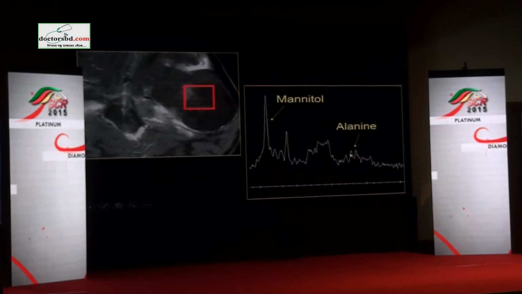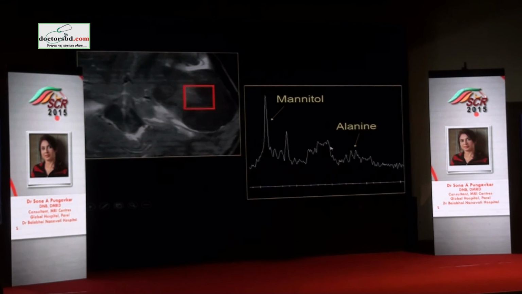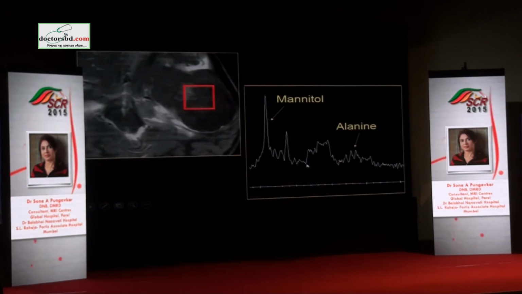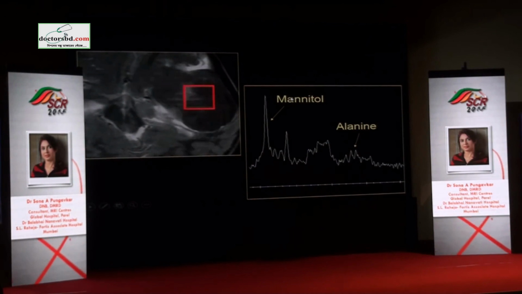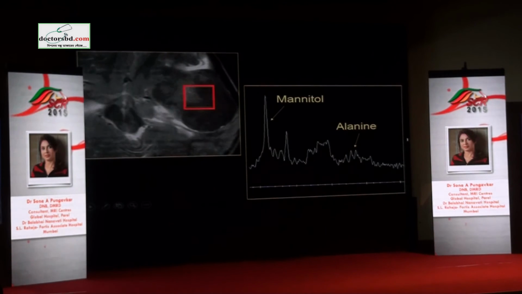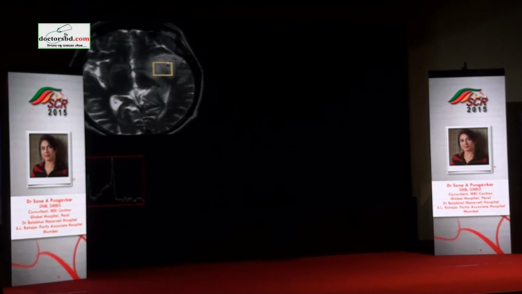You see here 1, 2, and 3. Here again, NAA is completely absent. That means you're looking at a non-neuronal lesion. Choline is high, but again no creatine. And mannitol was given to control as part of treatment protocol for the seizures. So this was a meningioma spectrum. Again, single diagnosis, no differential, and that's what it turned out to be in pathology.